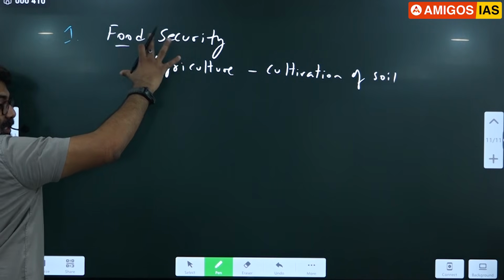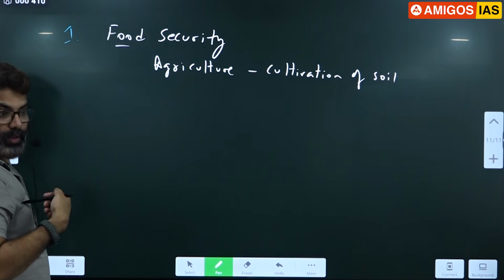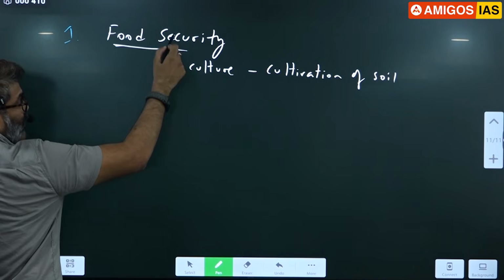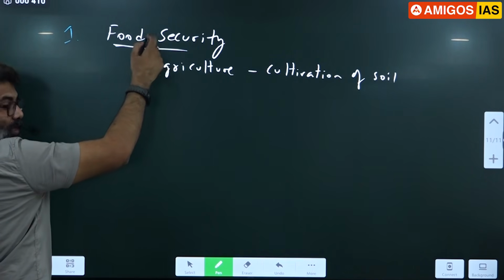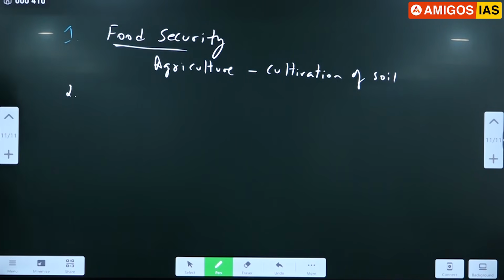So I'm setting the introduction to agriculture through soil. This topic is very important because of this one reason: food security. Why do we have to study soil? Because soil is a very important resource for us. After air and water, the third most important resource is soil.